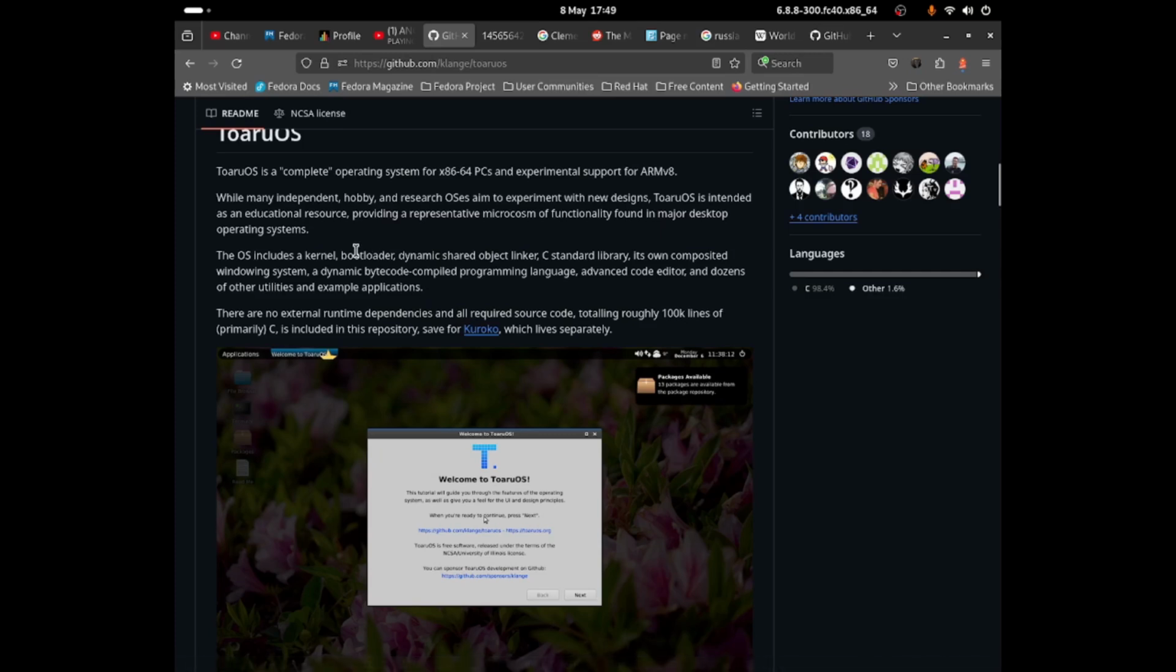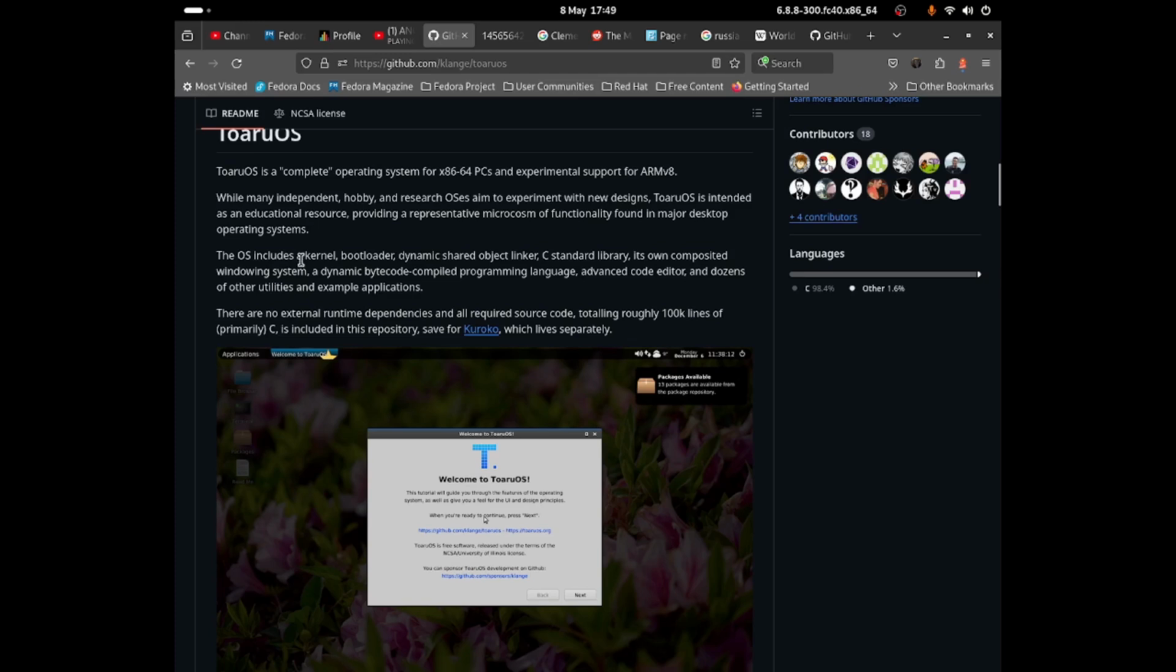So I can read a bit about the description of what this operating system is. ToaruOS is a complete operating system for x86-64 PCs and experimental support for ARM. So yes, you can install this on a Raspberry Pi, I do believe. While many independent hobby and research OSs aim to experiment in new designs, ToaruOS is intended as an educational resource, providing a representative scheme of functionality found in major desktop operating systems.